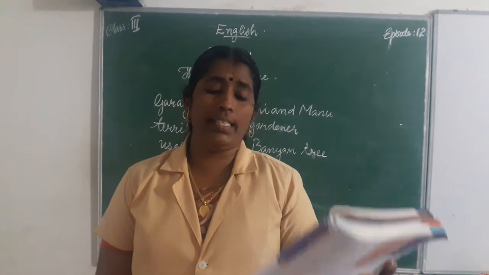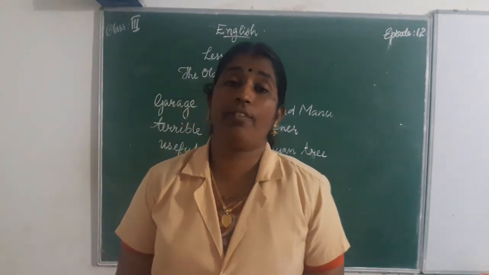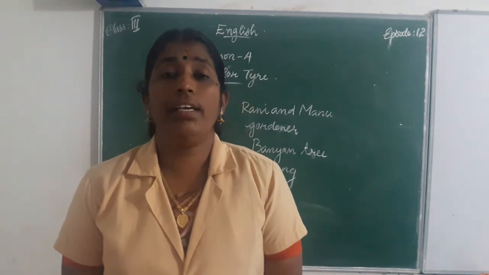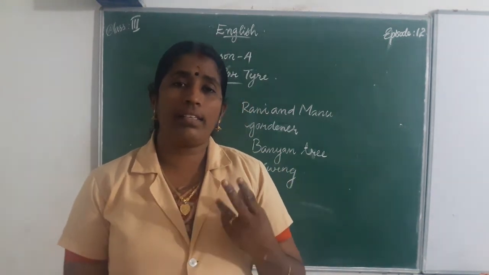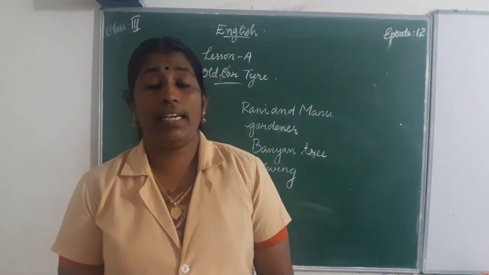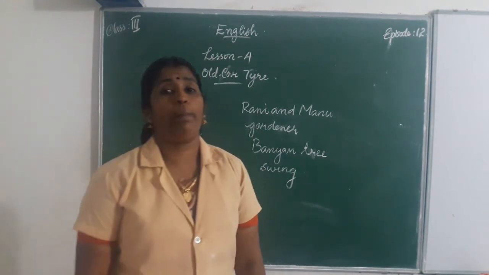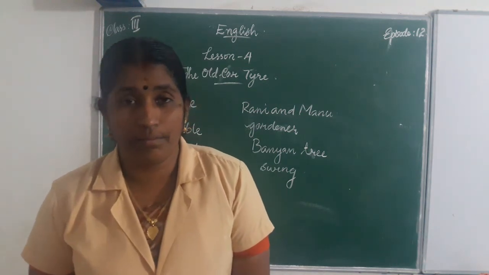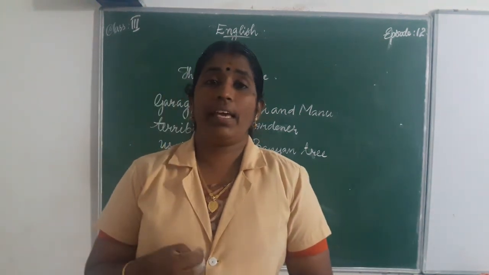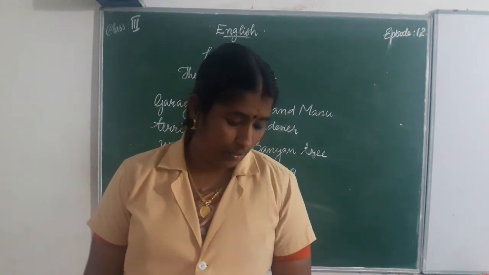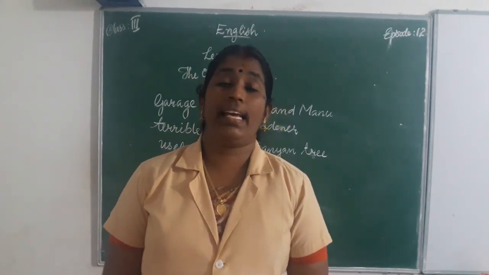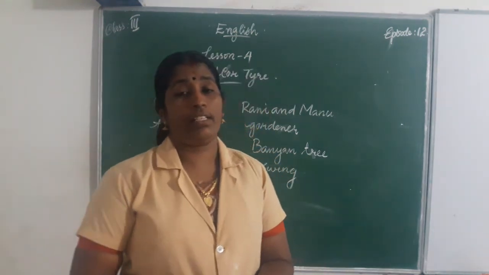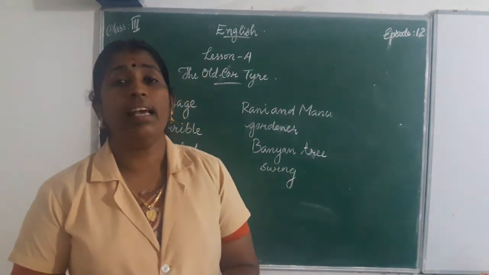Rani and Manu were the children of the gardener. The gardener had two children, Rani and Manu, and they were playing by the side of the garage. They were 9 and 7 years old, and they were playing near the garage.